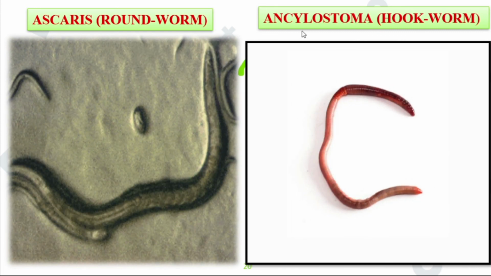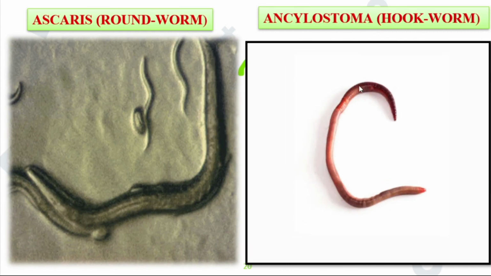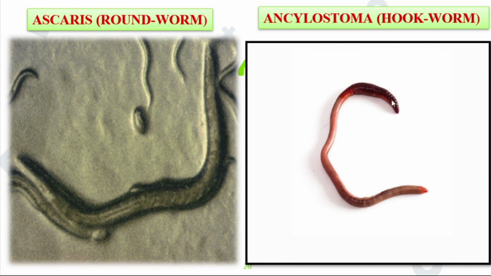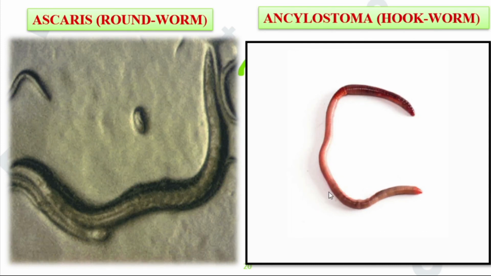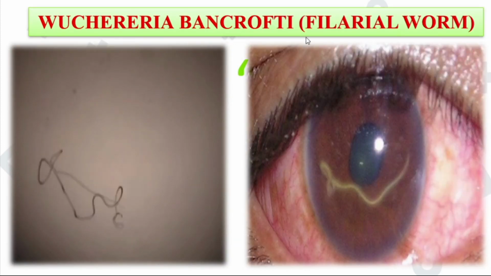The next one, Ancylostoma, is a hookworm. The body structure is cylindrical in nature, with tapering ends, and it is parasitic. Next one, Wuchereria bancrofti, the filarial worm. Now see that it looks thread-like in nature. It is also present in humans. Inside the host, it takes all the energy and also releases some harmful substances. These are examples of phylum Nematoda.